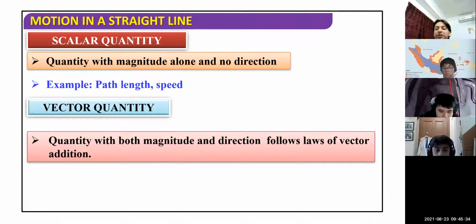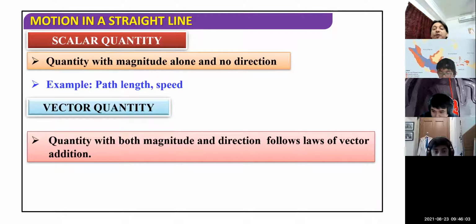For example, if I say a car is moving with a certain speed, 50 kilometer per hour, and speed, you know, is a scalar quantity. What is the magnitude? 50 kilometer per hour. Direction, we are not specifying. Speed is a scalar quantity.